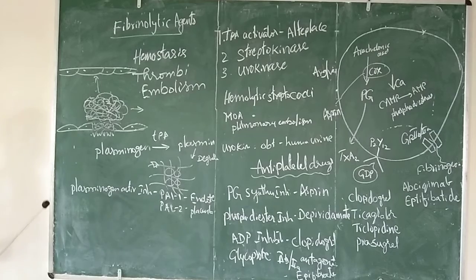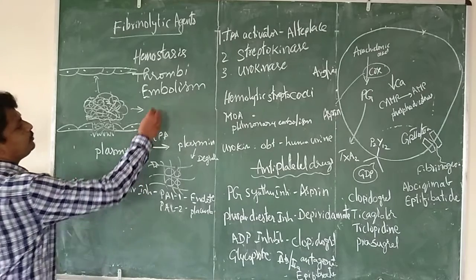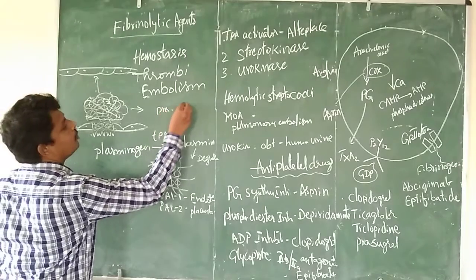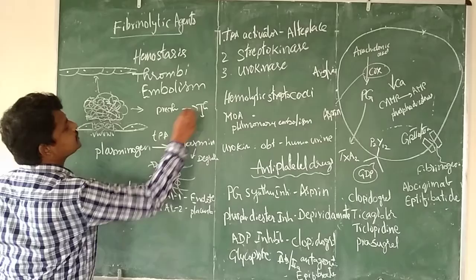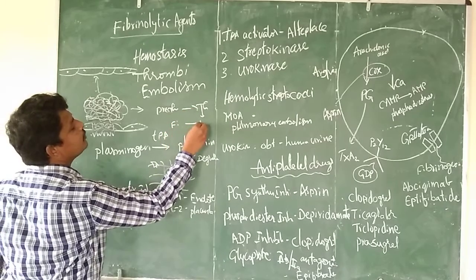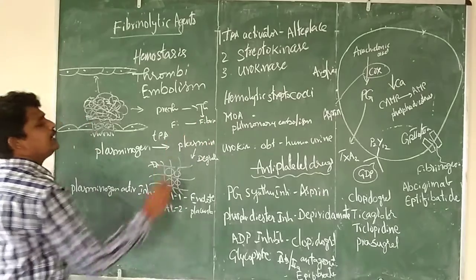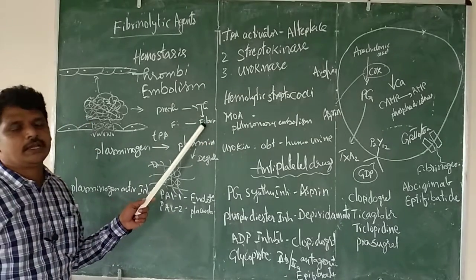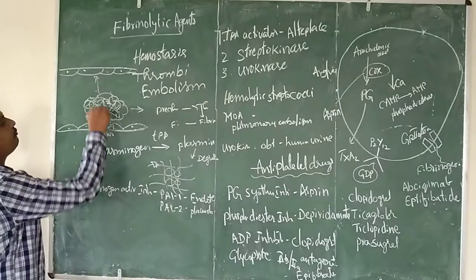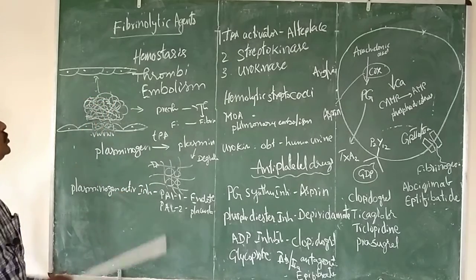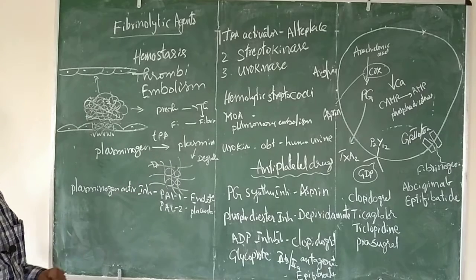Normally you know that fibrin is formed by prothrombin converting to thrombin, and in the presence of thrombin, fibrinogen converts to insoluble fibrin. Fibrin is a thread-like structure which is not soluble. So now our aim is to dissolve or digest these insoluble fibers.